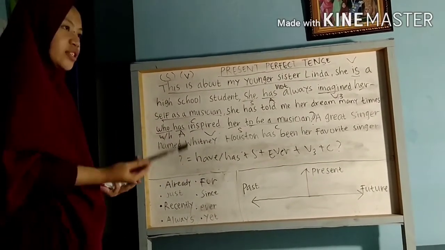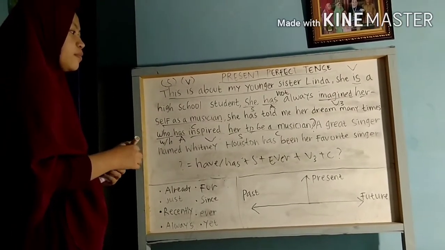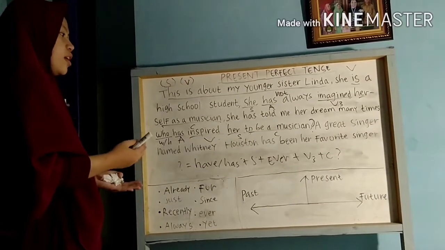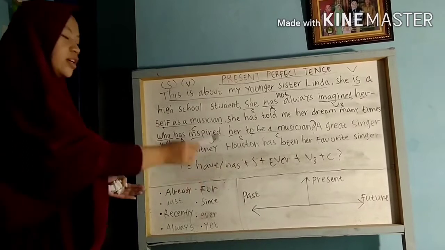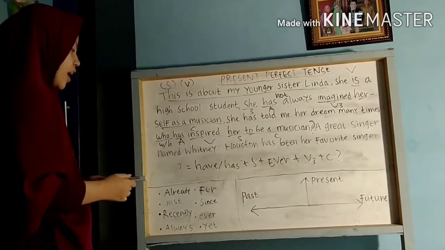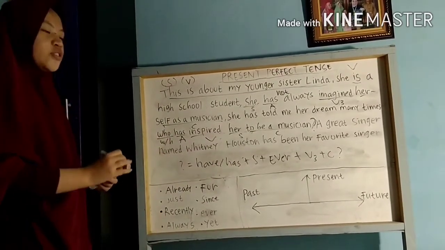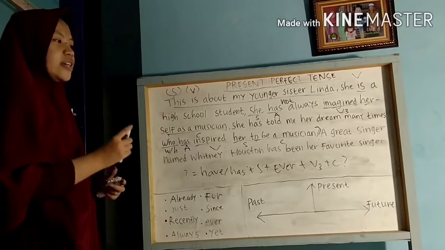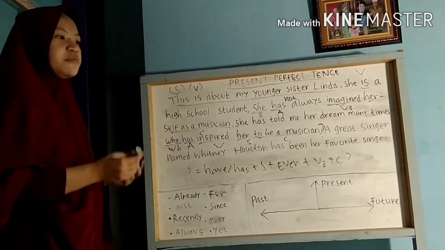Have you ever eaten? Have you ever drunk? Ever is like a complement of the sentence. And we can also use it in a positive sentence, like, I have ever visited Bali.